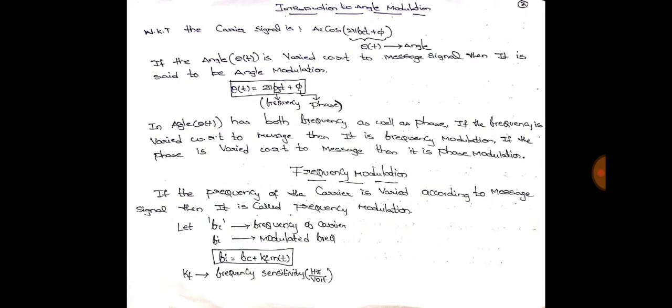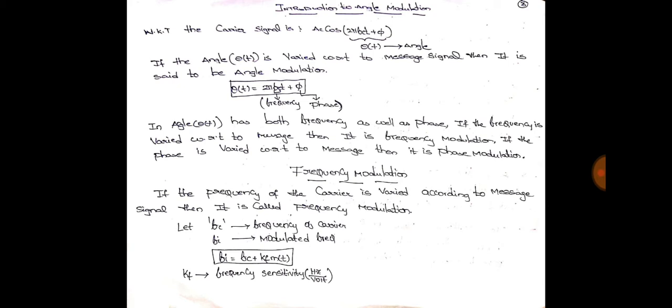Now we are going to talk about angle modulation. Let us consider a carrier signal. We know that we are considering cosine terms from the start of our course, so I am using the cosine only: Ac cos(2 pi fc t plus phi). The terms present inside the bracket, that is 2 pi fc t plus phi, are nothing but the angle. If you consider cos 90, 90 is the angle. Similarly, in Ac cos(2 pi fc t plus phi), the term inside is the angle theta of t.